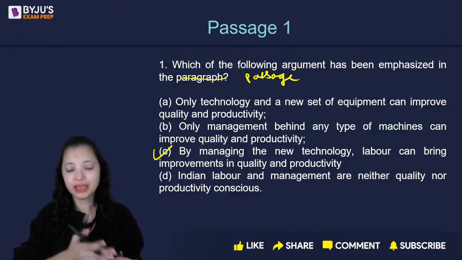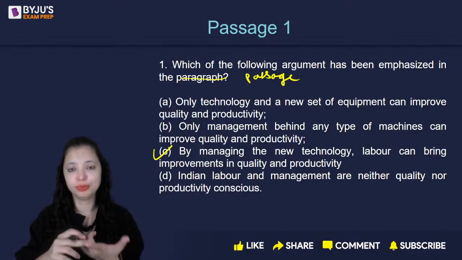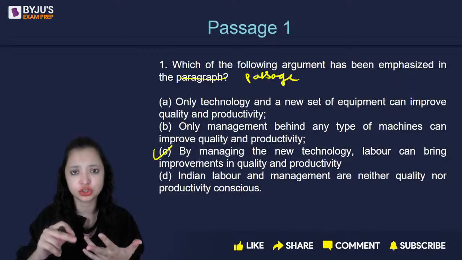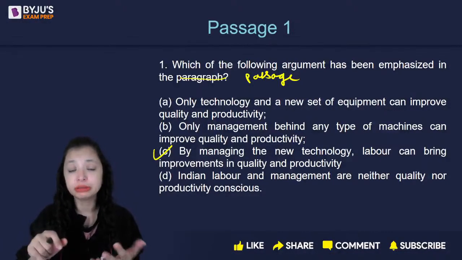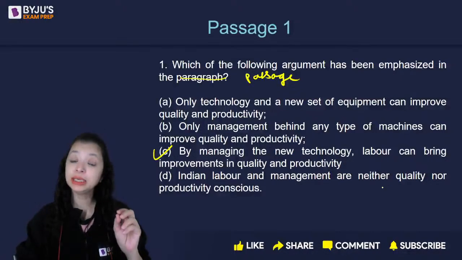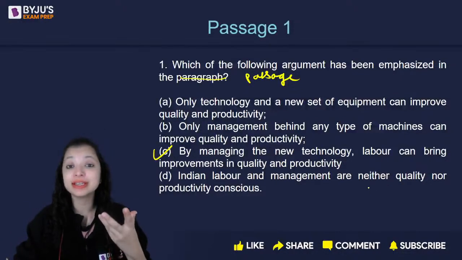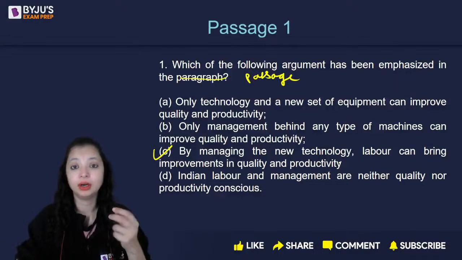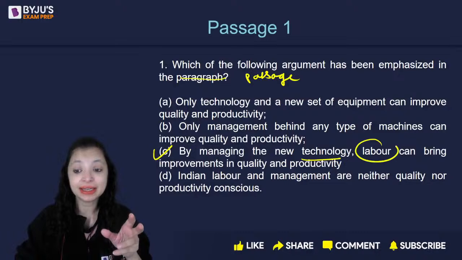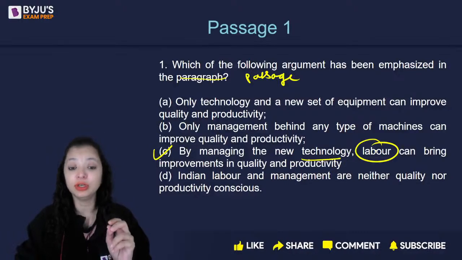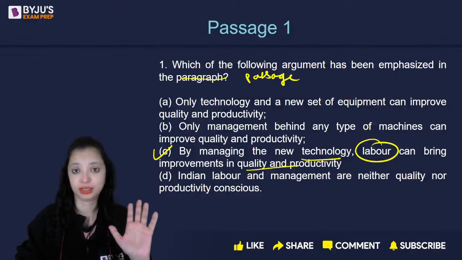There are many reasons the author cites: outdated labor laws, the confrontationist attitude, the management, the unions. But the key to a successful organization is its labor. By mixing good technology, which we currently have, with good labor and utilizing it to the fullest, we can improve our quality and productivity.